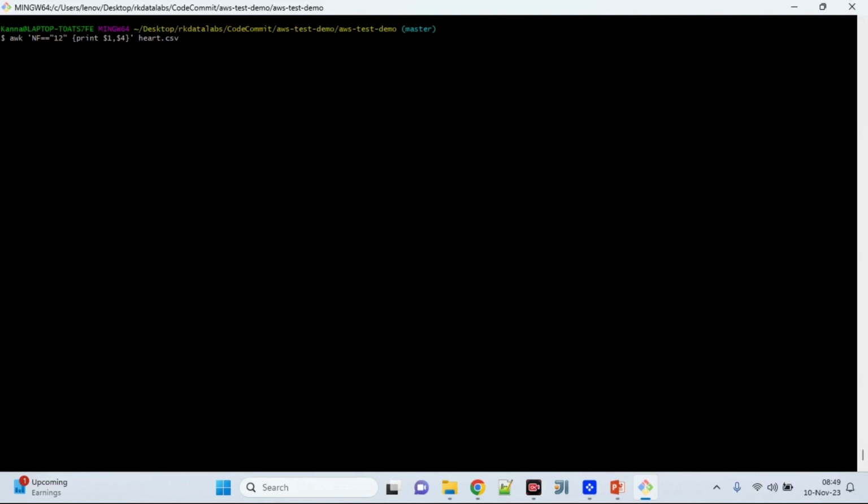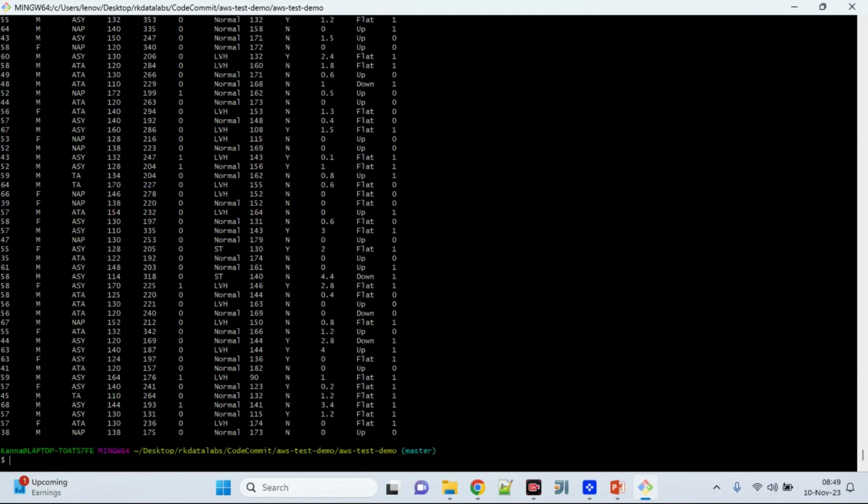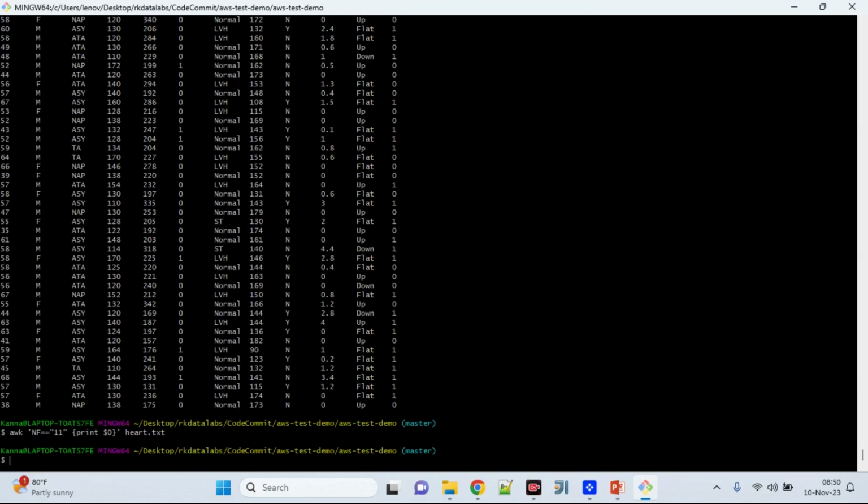If you want to pull this, $0 represents all the fields. This will work in the txt file only. It pulls all the records which have number of fields equal to 12: 1 2 3 4 5 6 7 8 9 10 11 12. If you put number of fields equal to 11, it will not pull any records, because there is no record which has 11 fields. That's why it is not throwing any records.